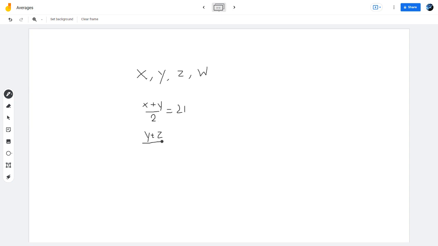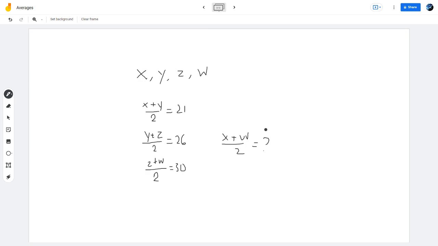The average of the next 2 is, oh, sorry, my 2 looks a lot like z. y plus z over 2, right, is the average of those. That's equal to 26. And the average of the last two numbers is 30. So z plus w over 2 is equal to 30. So we want to find the average of the first and last numbers. So what is x plus w over 2 is what we want to know.